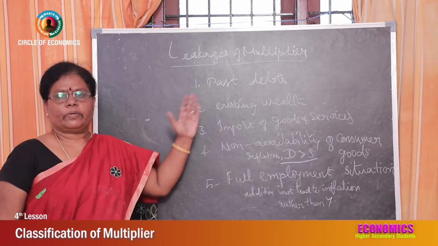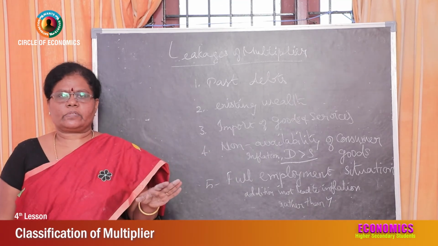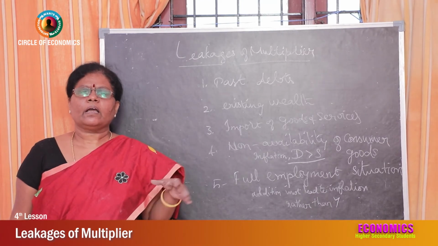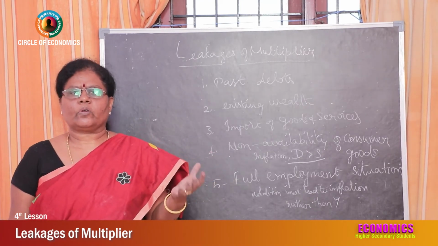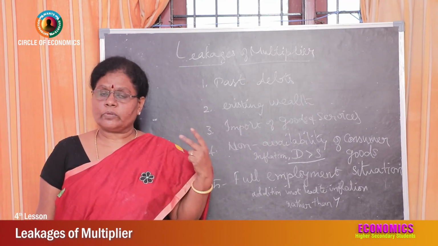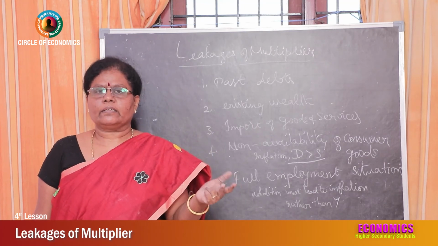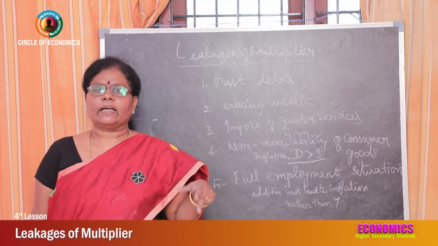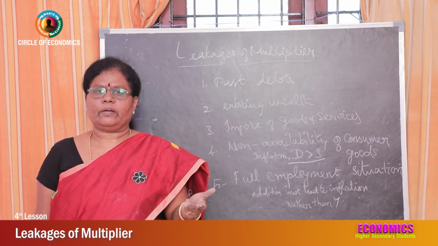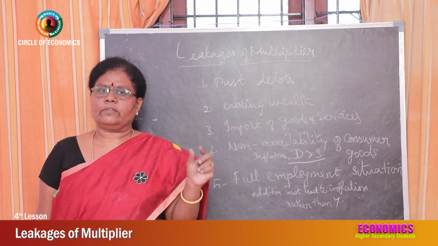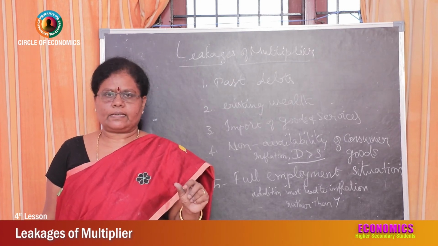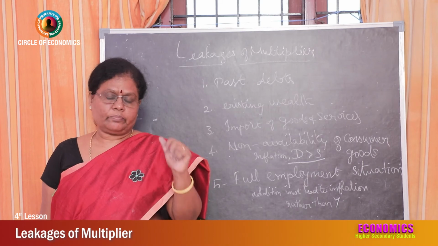Now, leakages of multiplier. The multiplier assumes that when people's income increases, a portion of the income is spent on consumption. Change in income is brought by investing that money. By investment, consumer goods are in the market, which increases the income of the people. Again some part of that is spent on consumption. In the same way, 100 crores are invested, then it becomes 500. But there is no time lag. That's what Keynes says in the multiplier effect. Keep that in your mind.